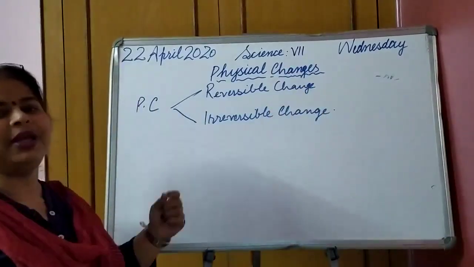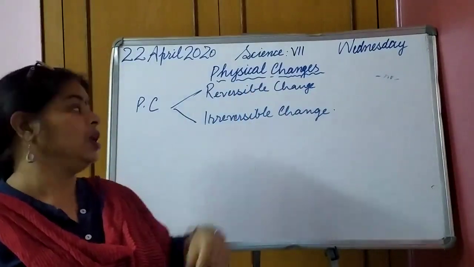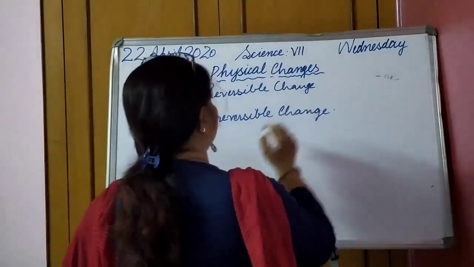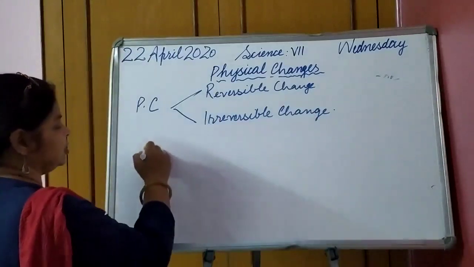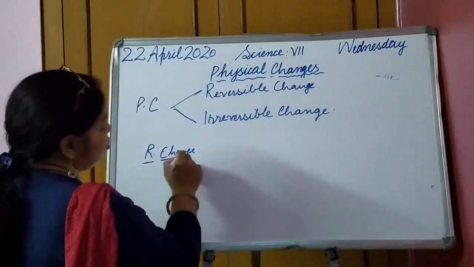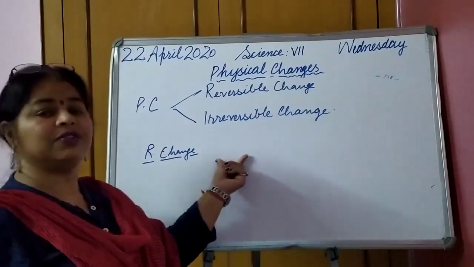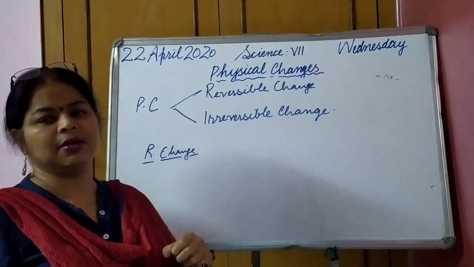Okay, it can be either reversible change or it can be irreversible change. Now, let us take some examples of reversible change. Let me write here. Reversible change. Do you have any idea in your mind? Any guess? Which change can be called as reversible change? Let us take an example.